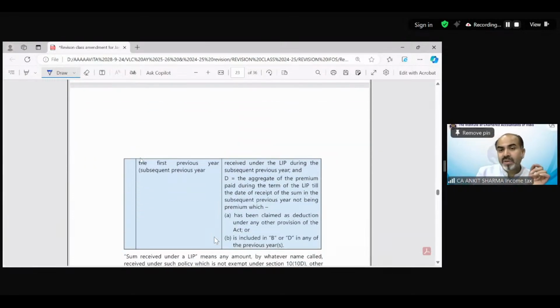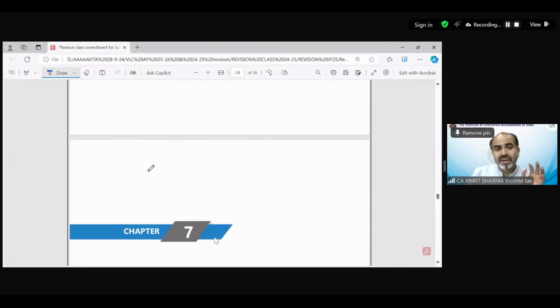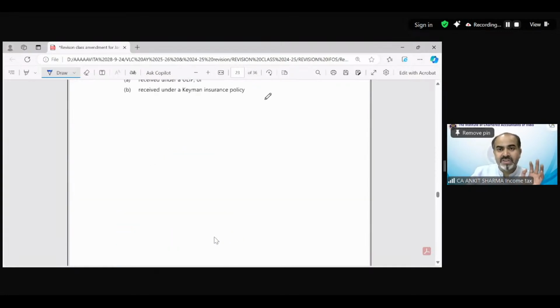The aggregate of the premium paid during the term of the LIP, on the date of receipt of the sum in the subsequent previous year, not being a premium which has been claimed as a deduction under any provision of the Act, or is included in point number B or D in any of the previous years. So the fresh amount which has not been claimed as a deduction will be deducted from the amount received in the subsequent previous years. So that was the amendment for income from other sources, what we just discussed.